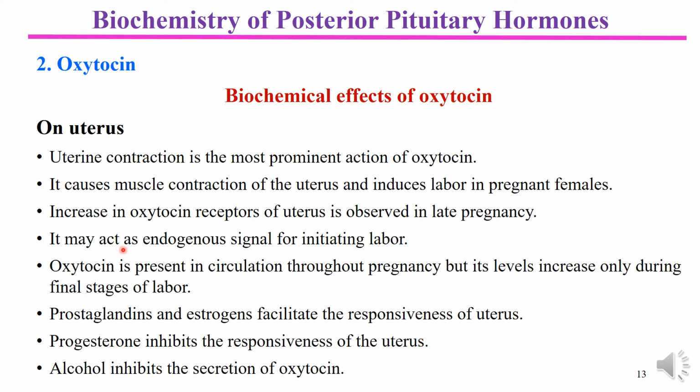It may act as an endogenous signal for initiating labor. So the process of childbirth, or labor, is induced by oxytocin. As I just mentioned, it is present in circulation throughout pregnancy, but its level increases only during the final stage of labor, and its action is observed to be increased because of the increase in receptors during later stages of pregnancy.